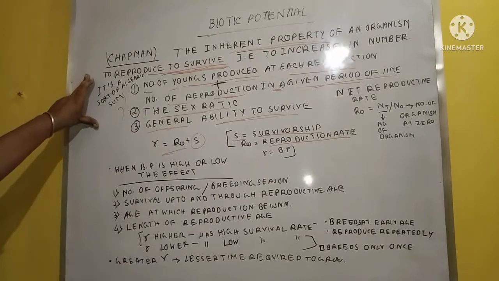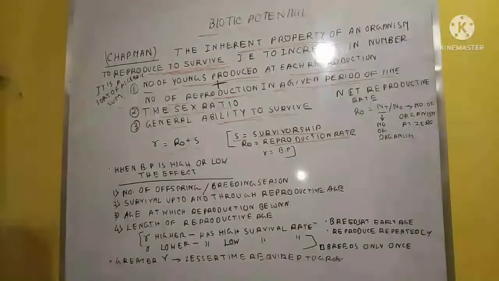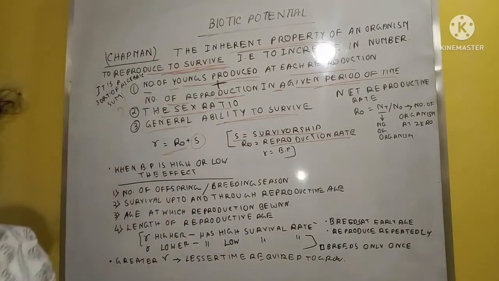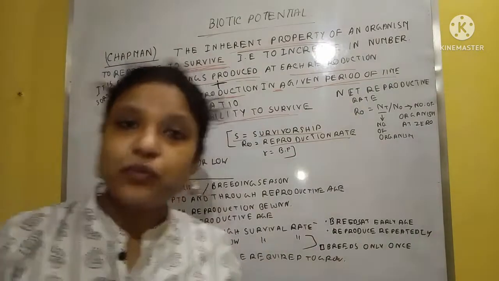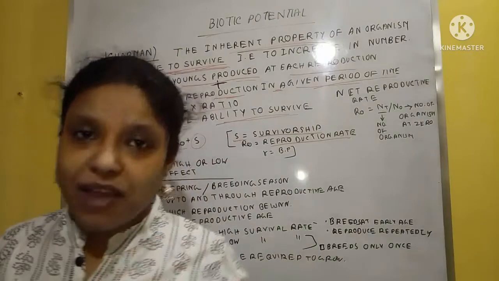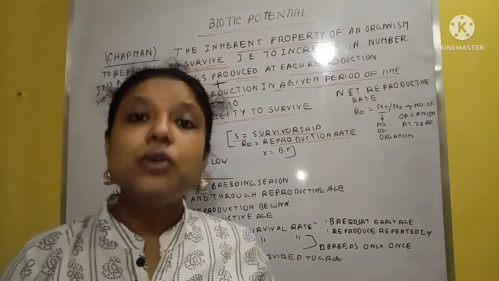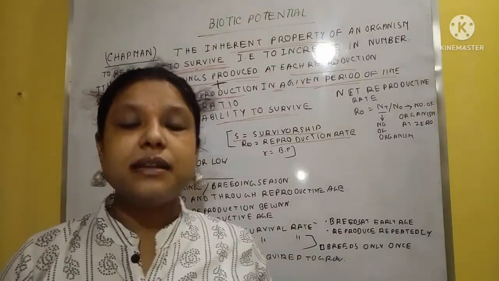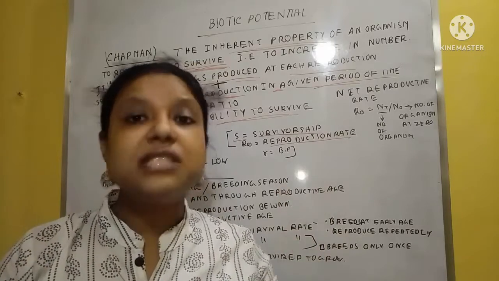So what we learned here is that biotic potential is an inherent property within the individuals of a species by which they can survive and also reproduce to increase their species density.